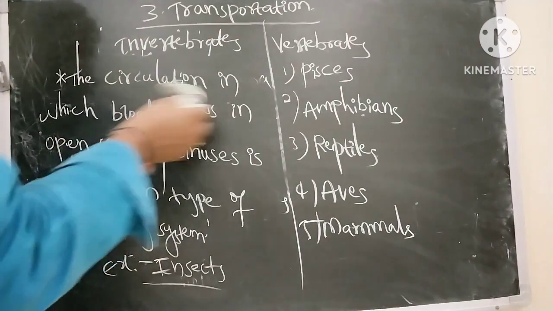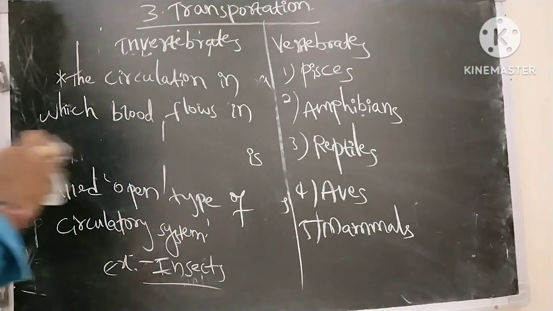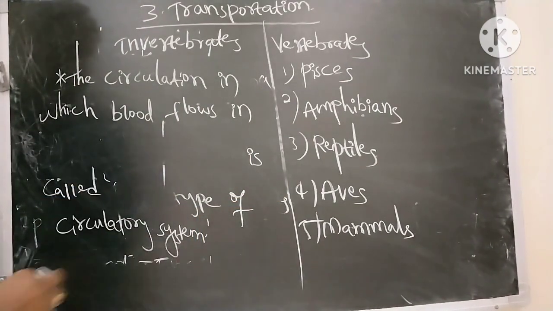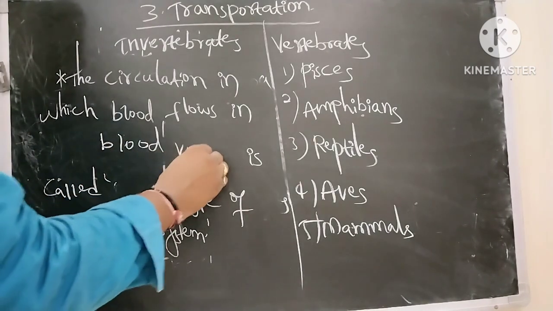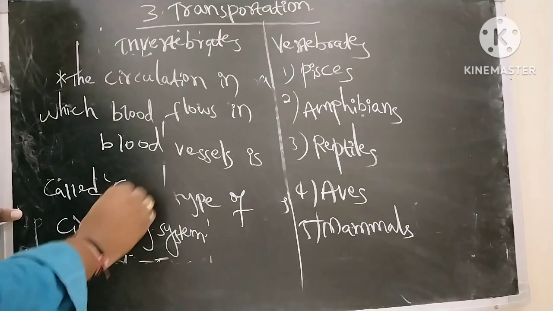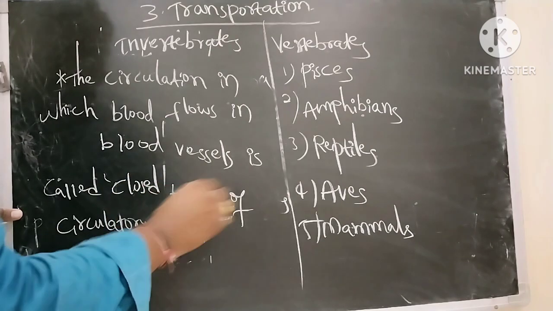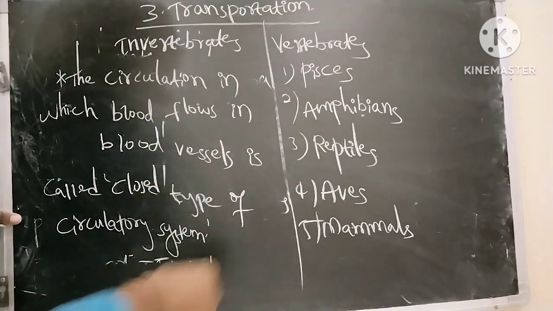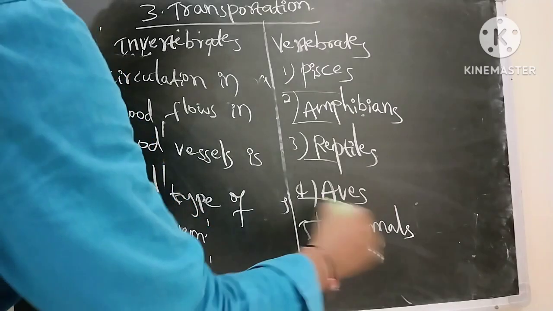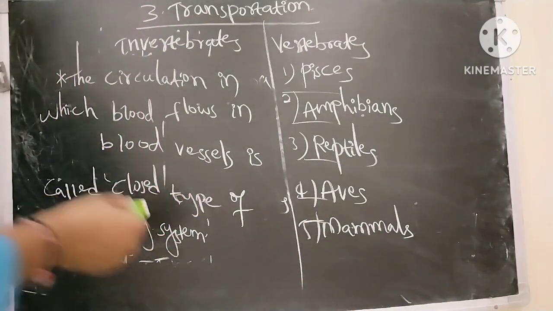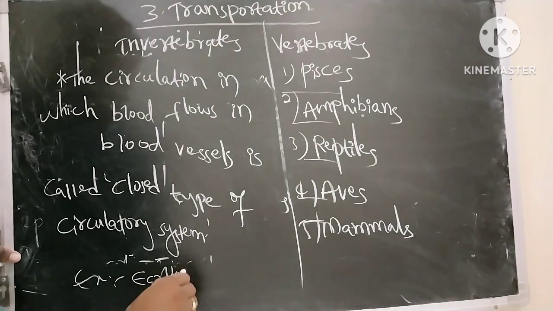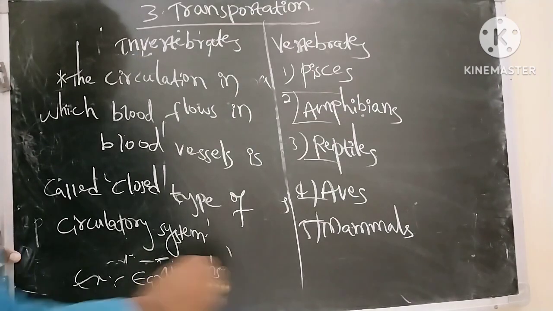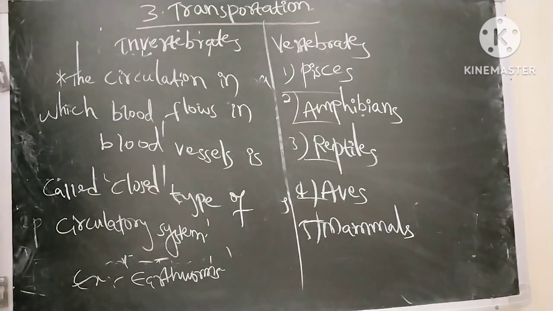Next, the circulation in which blood flows in blood vessels is called closed type of circulatory system. Closed type of circulatory system means all higher animals, fishes, amphibians, reptiles, aves, mammals, even annelida, means earthworms also, are examples where the blood is flowing in blood vessels. Okay, next,